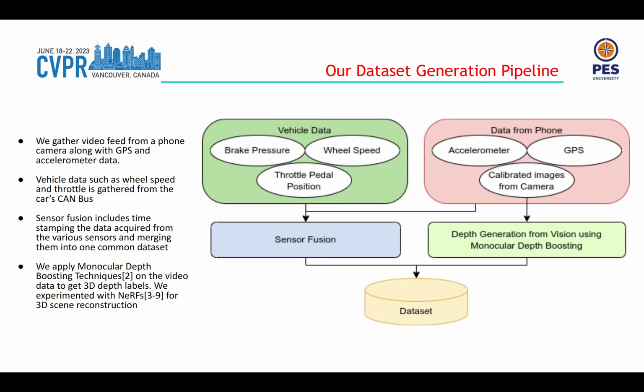In order to train such networks, we require ground truth depth information. For this, we propose a depth dataset generation pipeline in which we collect video data from a single camera. By applying monocular depth boosting techniques, we are able to acquire 3D maps for each frame of the scene. This enables us to acquire depth information for a scene without the use of time-of-flight sensors. We also experiment with neural radiance fields for 3D scene reconstruction.